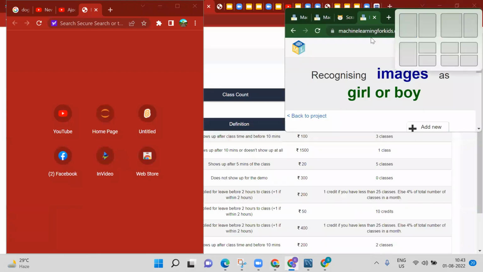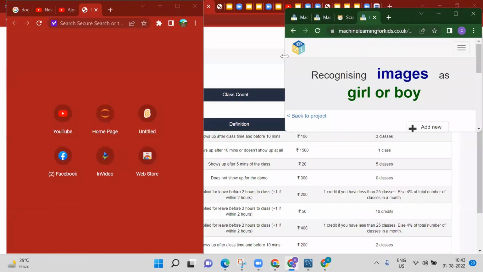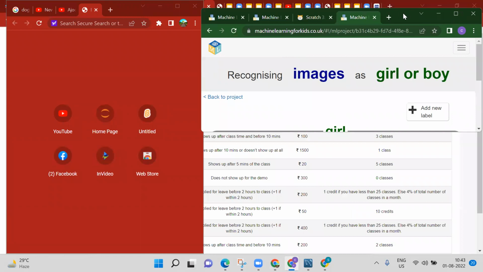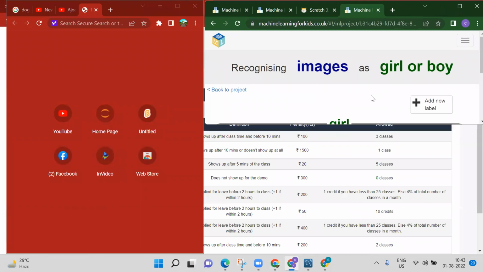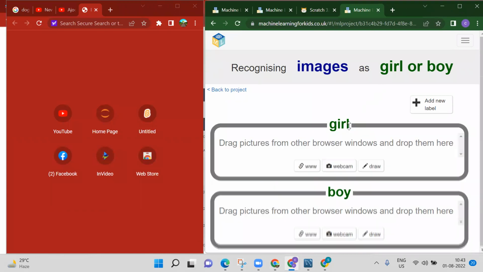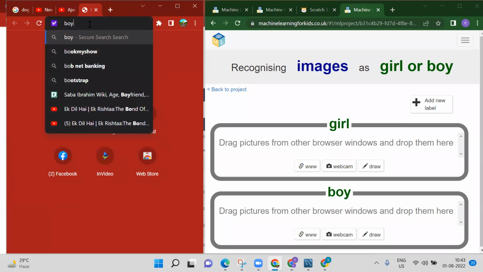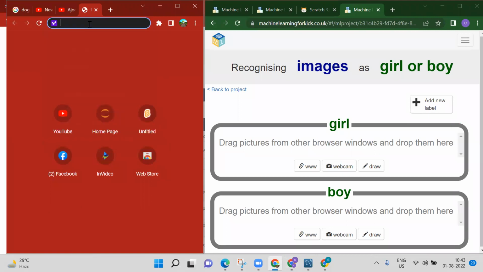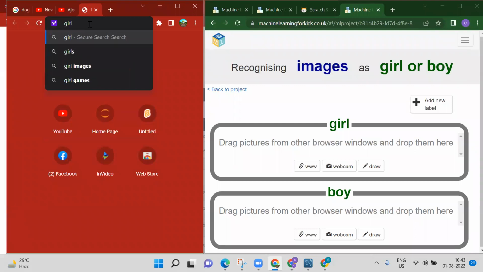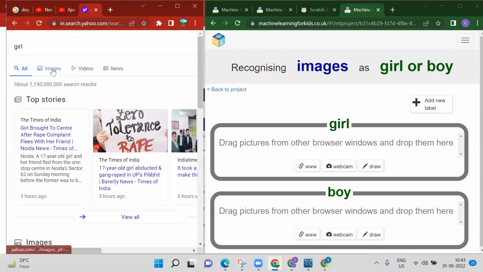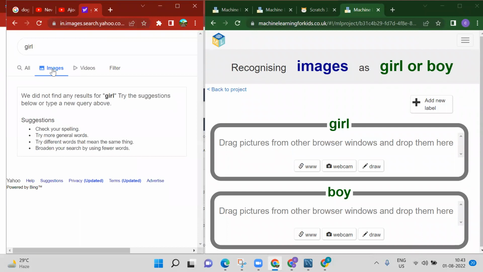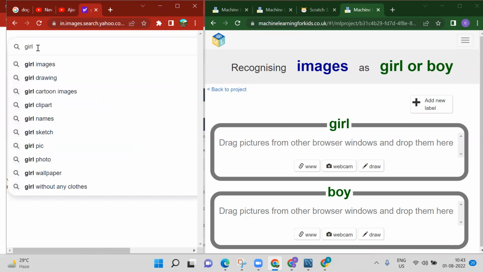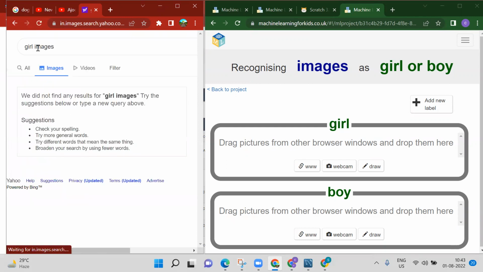We will minimize this one also. So you have to adjust this little bit like this. Now here we will search for first boy, or else we have first girl. So we will search for girl. Press the enter button, go to your images. Search for girl images.